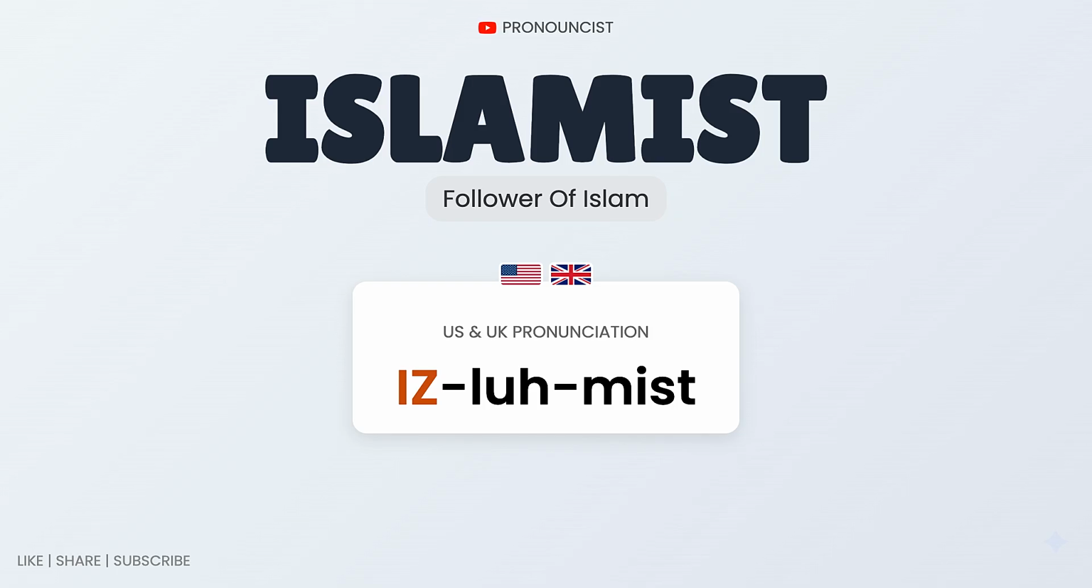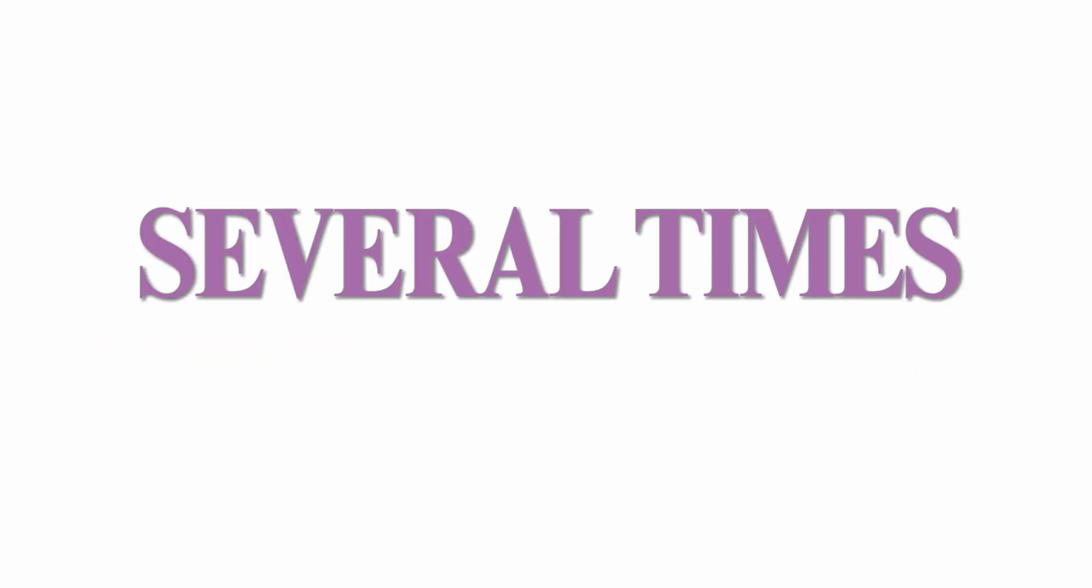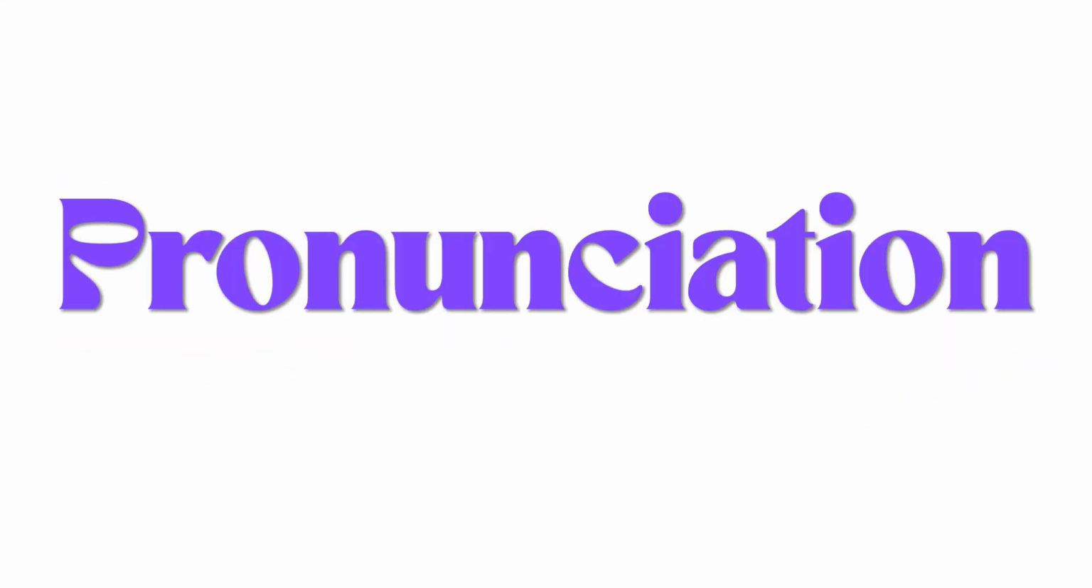Is-la-mist, Islamist. Practice repeatedly and you'll soon be able to say this word perfectly. The best way to practice is to repeat the syllable multiple times. The meaning of the word is follower of Islam. Try repeating this word several times to improve your pronunciation.